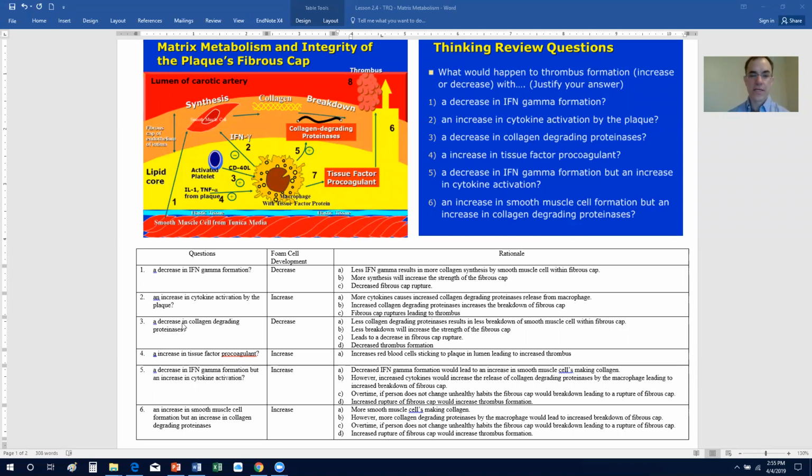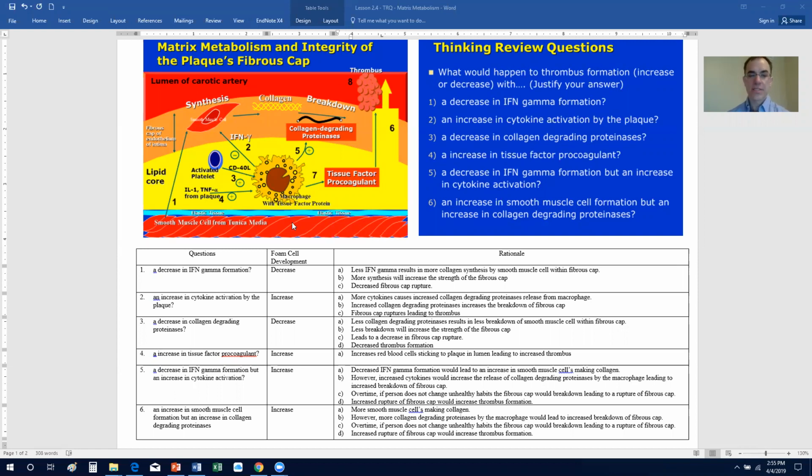Number three is a decrease in collagen-degrading proteinases. If you have a decrease in the collagen-degrading proteinases, that's going to decrease the breaking down of the collagen in the fibrous cap. As a result, the fibrous cap will stay intact and be strong, and therefore you're going to have a reduction in the rupture of the fibrous cap and a reduction in the thrombus being formed.